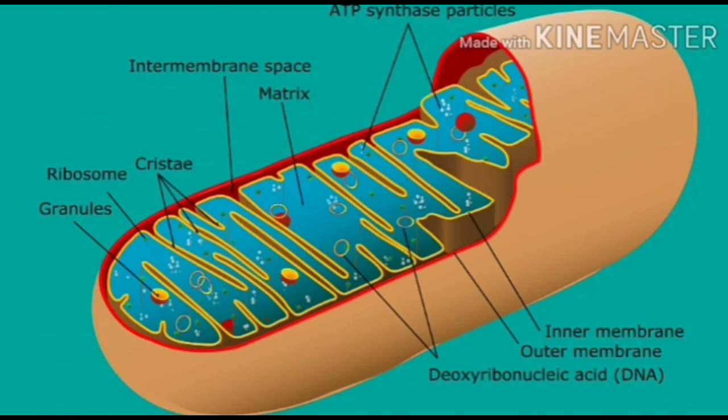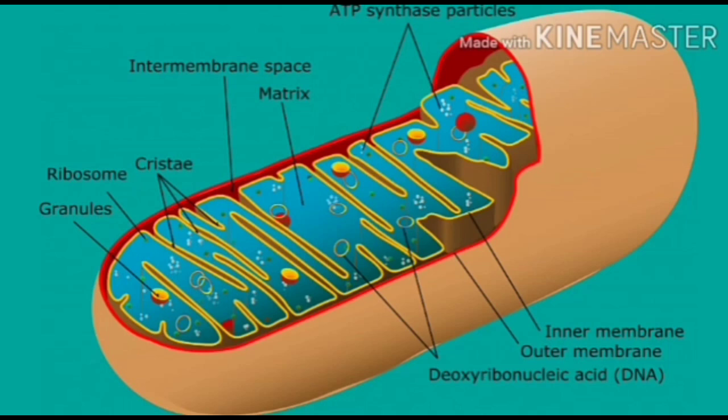This question was asked: where does the Krebs cycle take place? In the matrix of the mitochondria. In the 2019 question paper, where does electron transport take place? The options were given as outer membrane, intermembrane space, and inner membrane of mitochondria. But the correct option is the inner membrane of mitochondria. The folds are called cristae, and on the cristae, electron transport particles are present. In these particles, enzymes are present. Due to these enzymes, electron transport takes place. So electron transport takes place in the inner membrane of the mitochondria. This question was asked in a previous NEET paper.